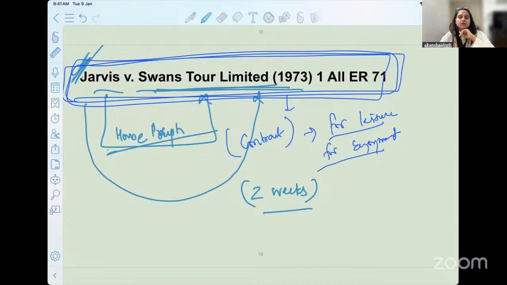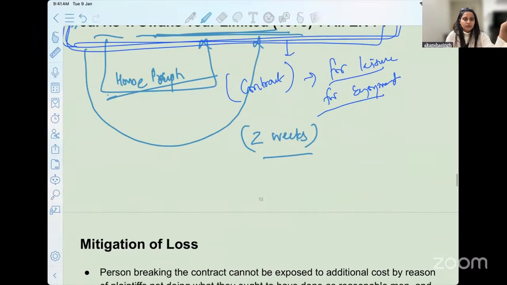In this case, the court said that this is not a contract which is purely commercial in nature, and in such cases we will obviously acknowledge and give you a remedy for the agony or the trauma that you had to go through.